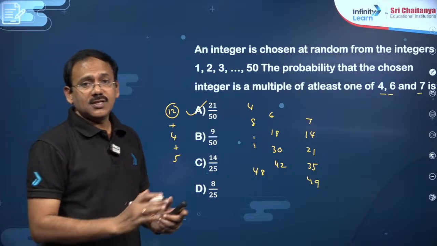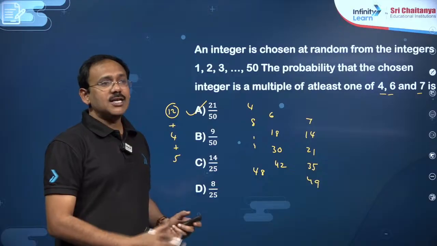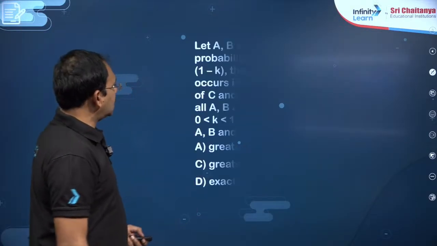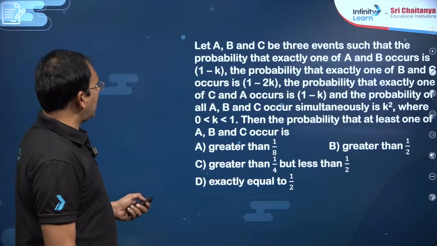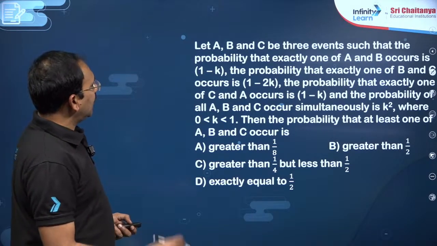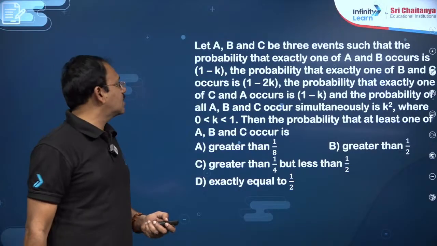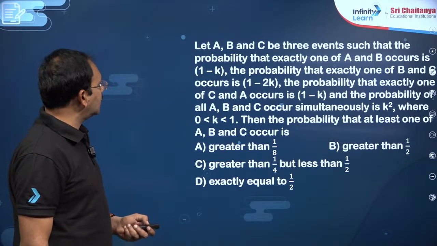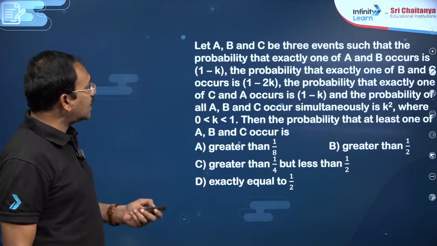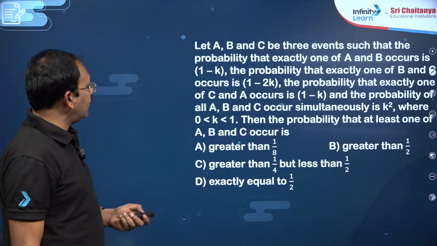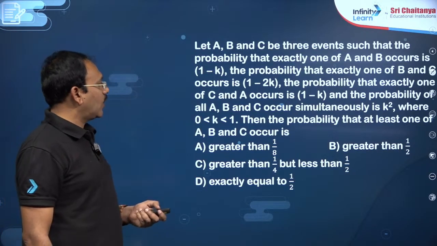Actually, if you want, you can also use the addition theorem, but rather you can do it directly here, dear students. Next, dear students, see the same kind of question. A, B, C are 3 events such that the probability that exactly one of A, B occurs is 1 minus k, exactly one of B, C occurs is 1 minus 2k, and exactly one of C, A occurs is 1 minus k.